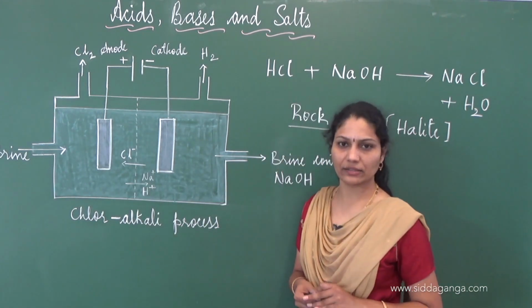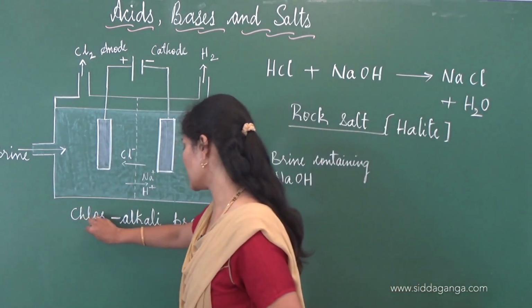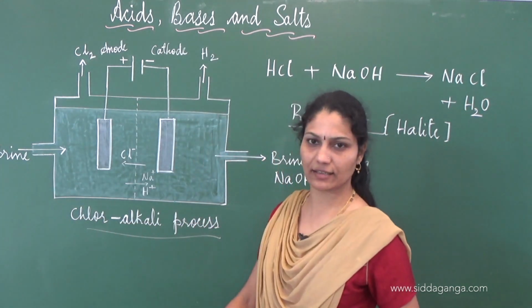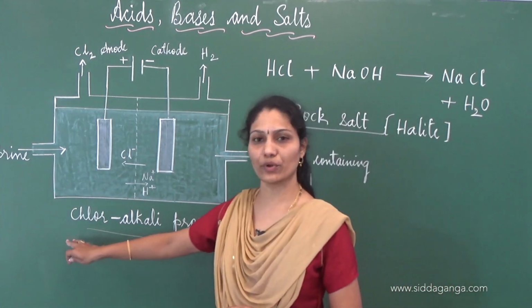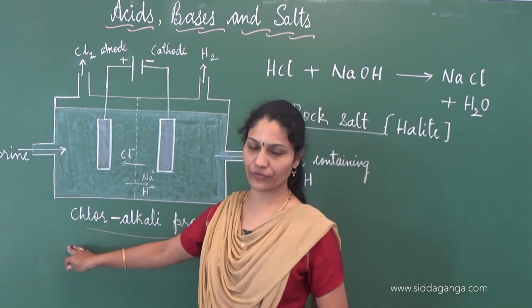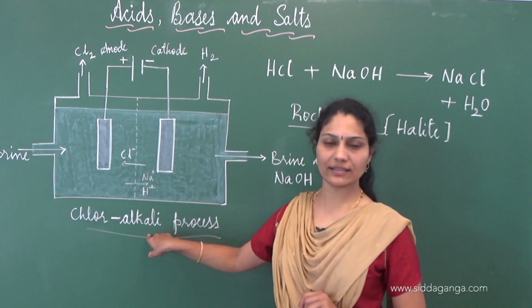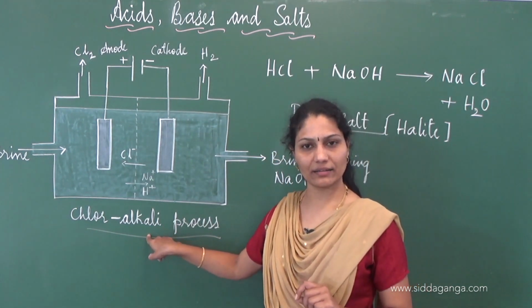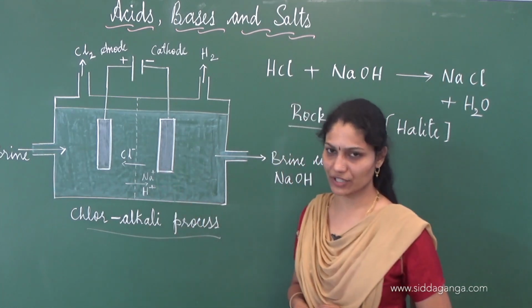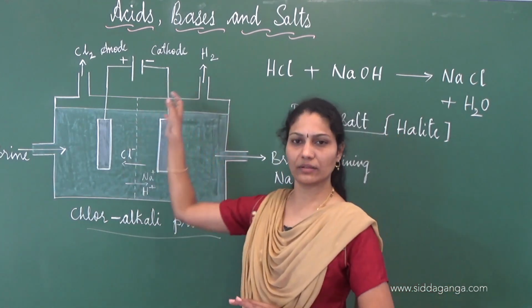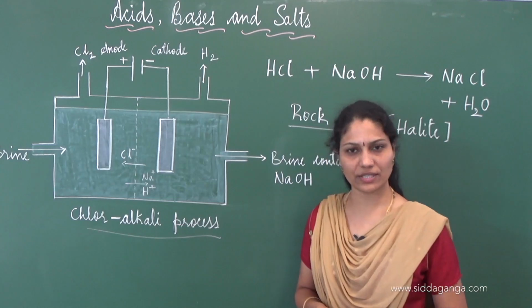To begin with, let's understand what this chlor-alkali process is. Chlor-alkali process, the name itself indicates, the process entails the synthesis of chlorine, and alkali is the base that is dissolved in water, that is sodium hydroxide is produced in this process. This is a simple representation of chlor-alkali process.